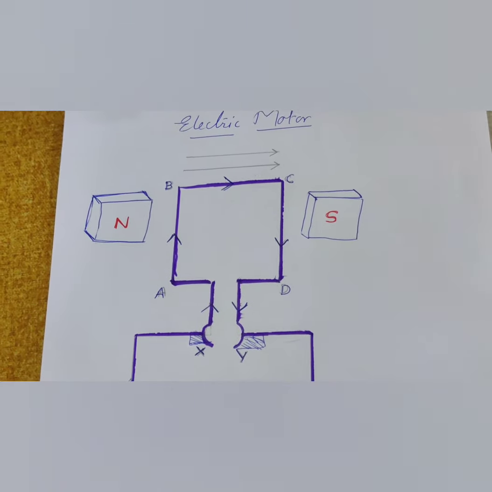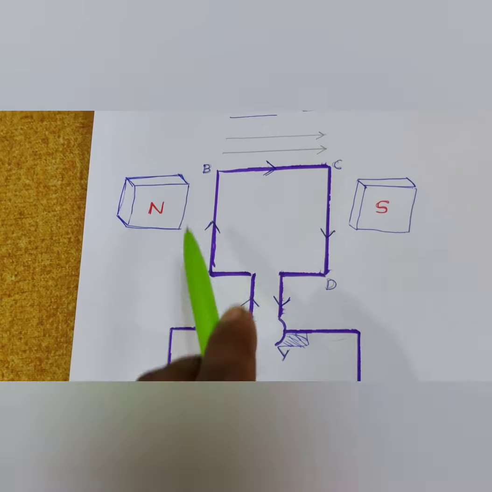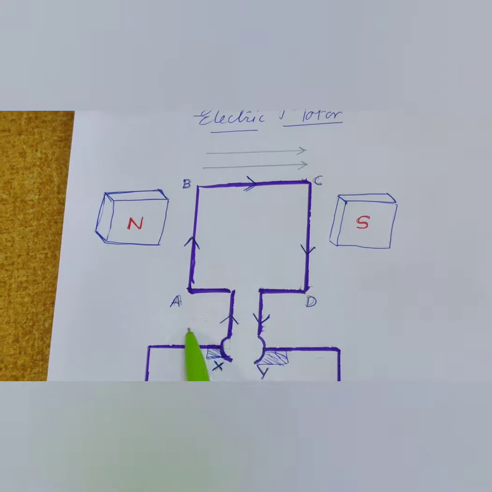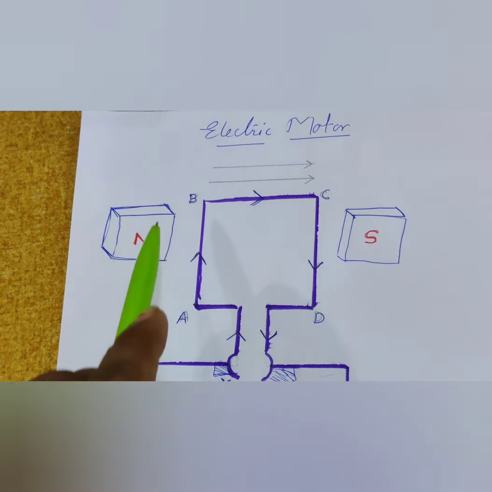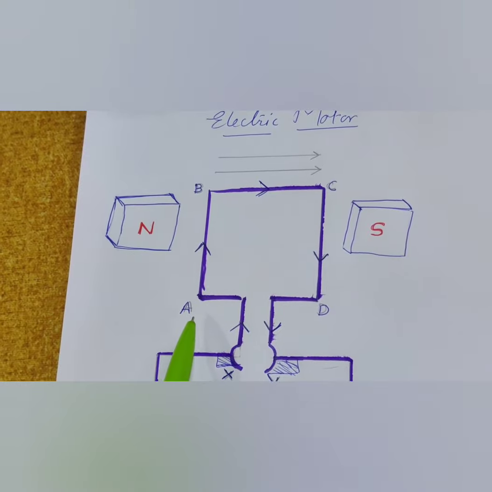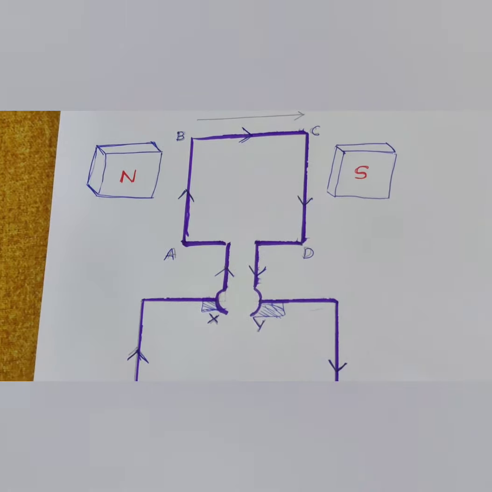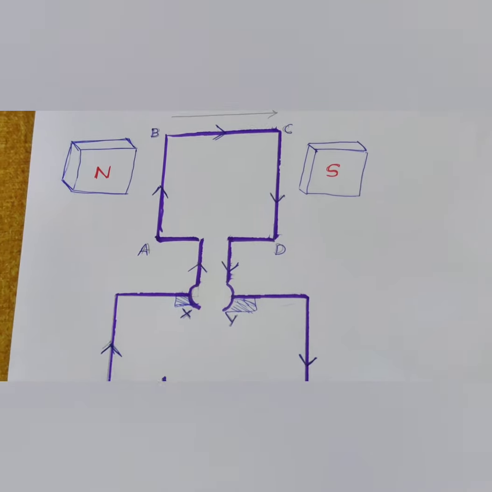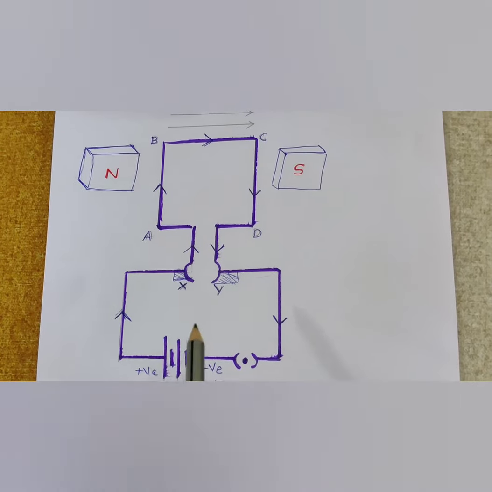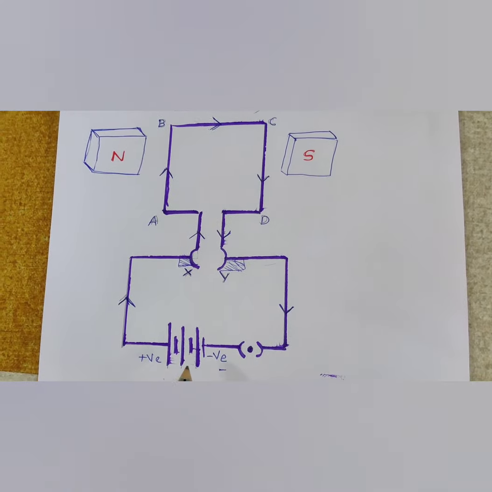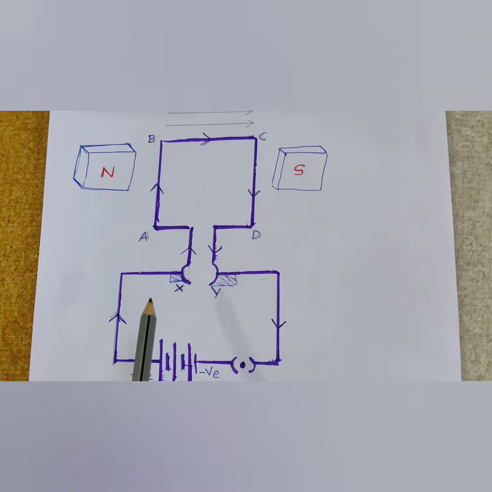BC and AD are both parallel to the field, so there will be no current effect there. Current will flow in the AB and CD direction. Now children, we have seen the construction of the electric motor. Now we will see how it works.